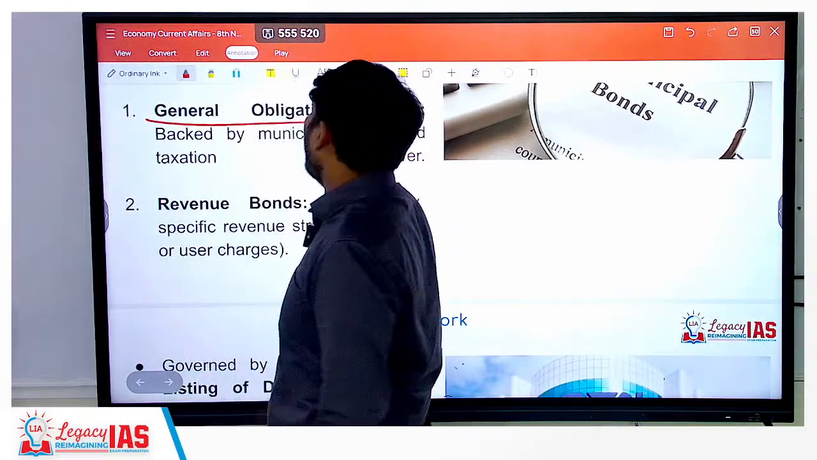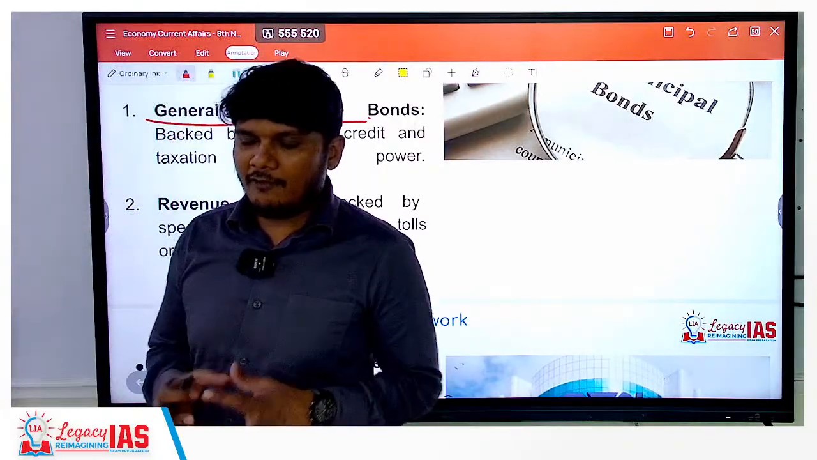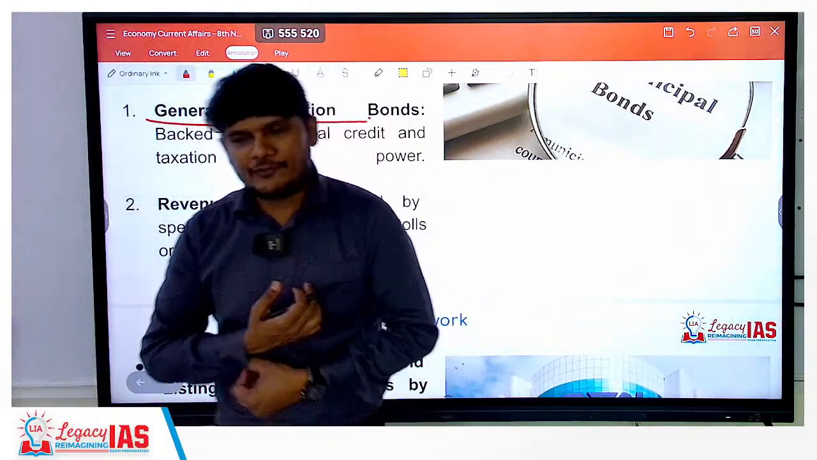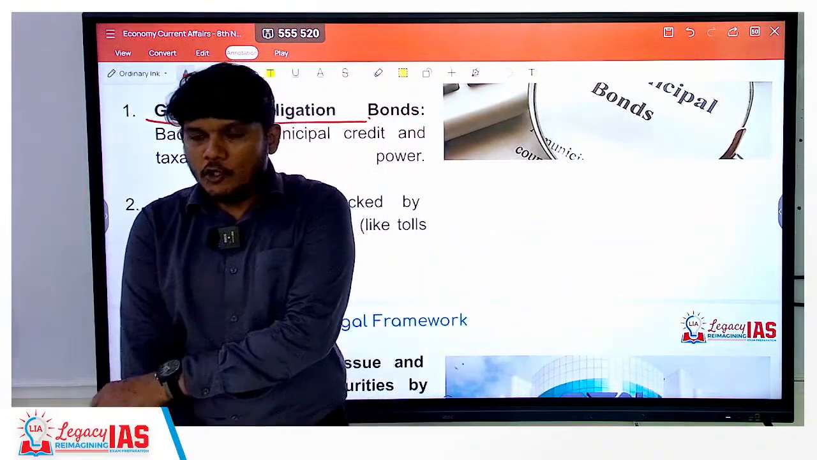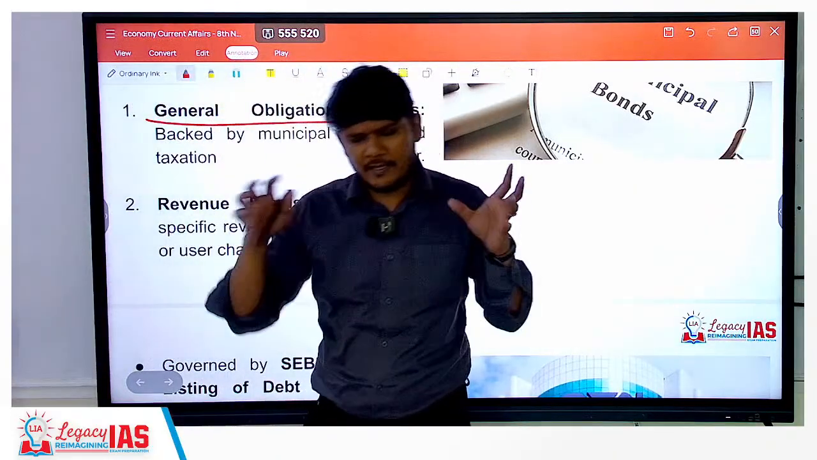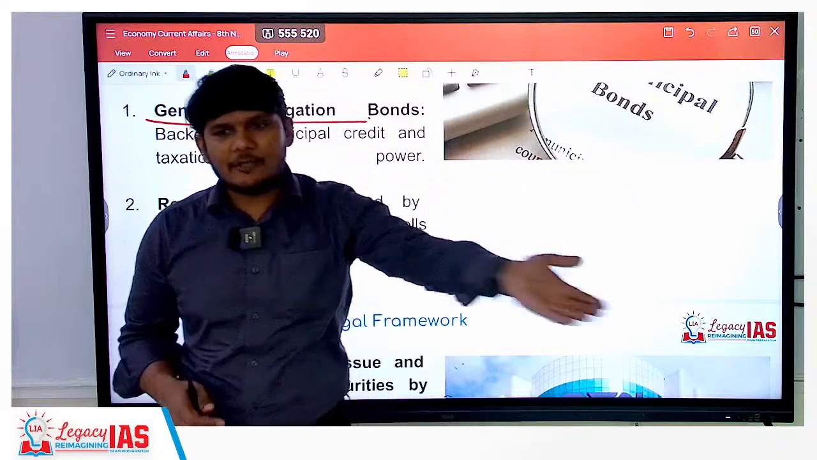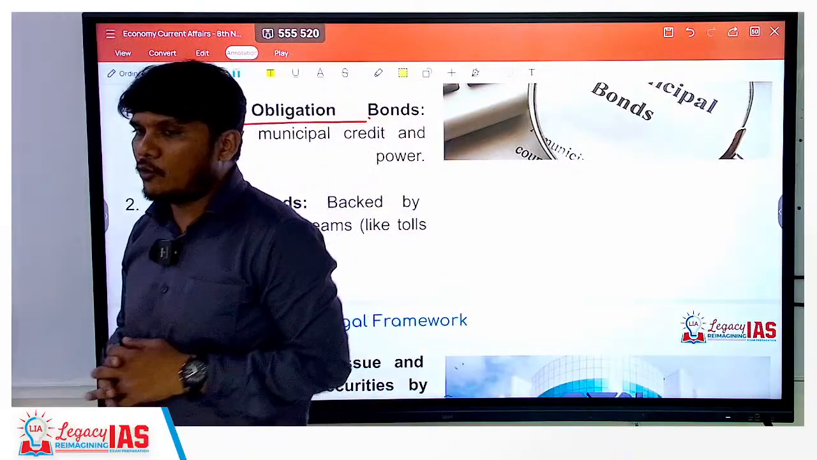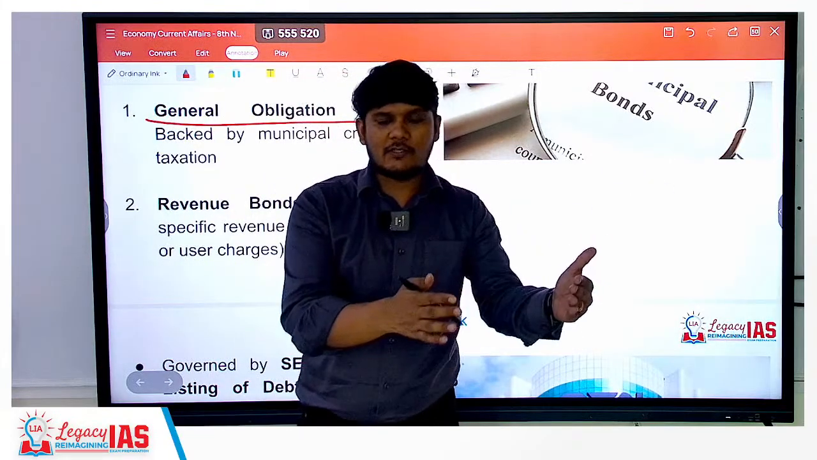Number one is general obligation bonds. What is a general obligation bond? Since it's a local government, the local government is obliged to provide certain services and benefits in the locality, in the municipality. For example, providing sanitation pipelines, sewerage pipelines, proper drinking water, and proper parks; the upkeep, establishment and maintenance of such parks and places is a general obligation of the municipal corporation. So if they issue bonds to get money to provide these services, it is known as a general obligation bond.